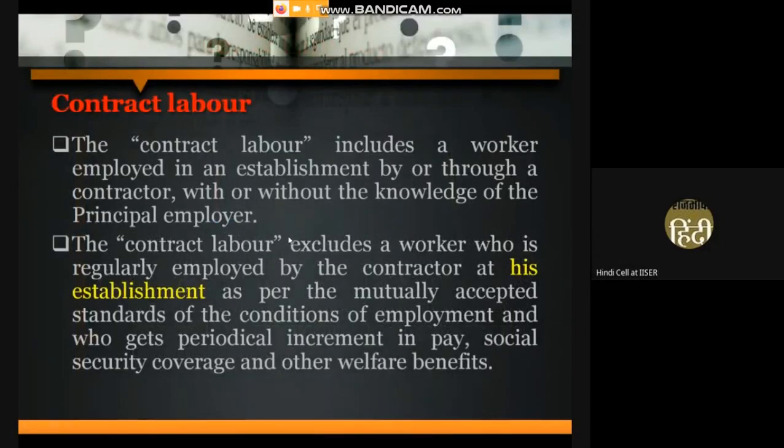The contract labor, I don't think we need to discuss this. Gaurav sir has already explained this in detail.